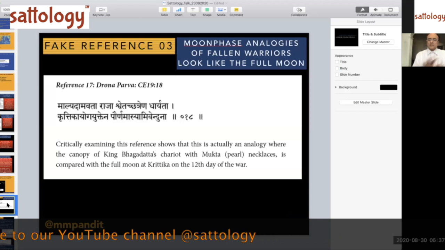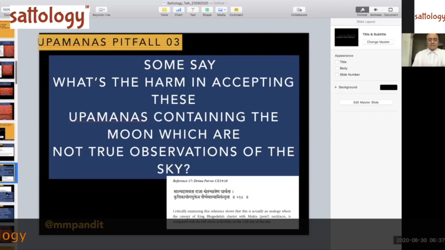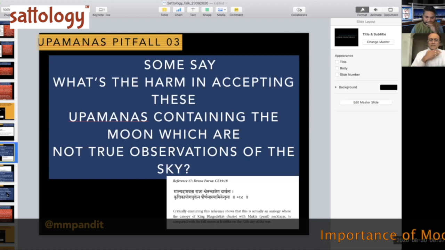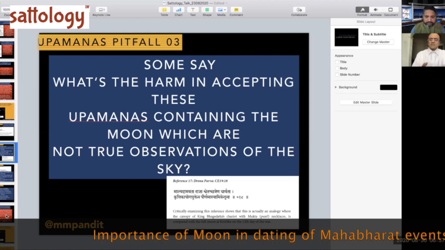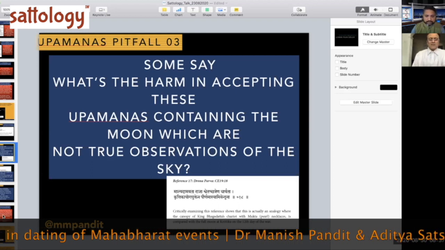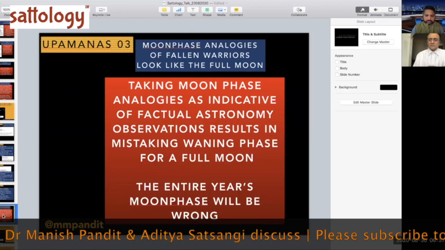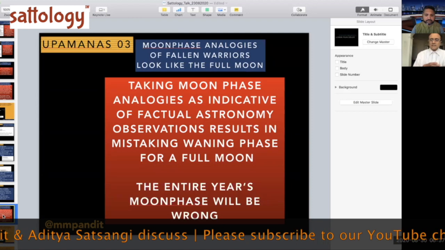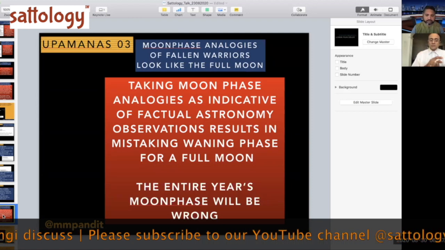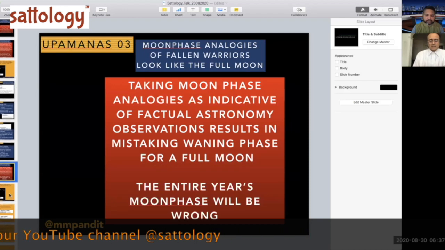These are fake references, not the real references, and they lead to all sorts of absurdities. You start getting three or four full moons at various parts of the sky in the last seven days of the war, which you should never do, because it harms the research work too. People read it and don't understand, but once somebody explains it to them, they understand that it was fake. So that is very important to understand.